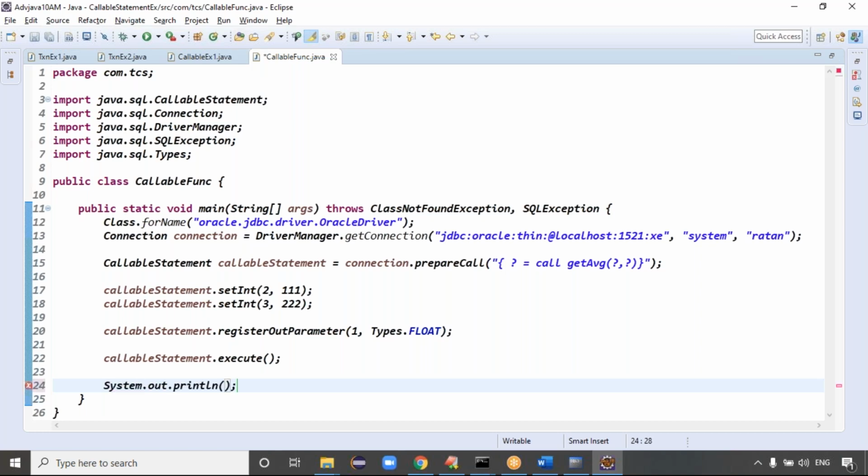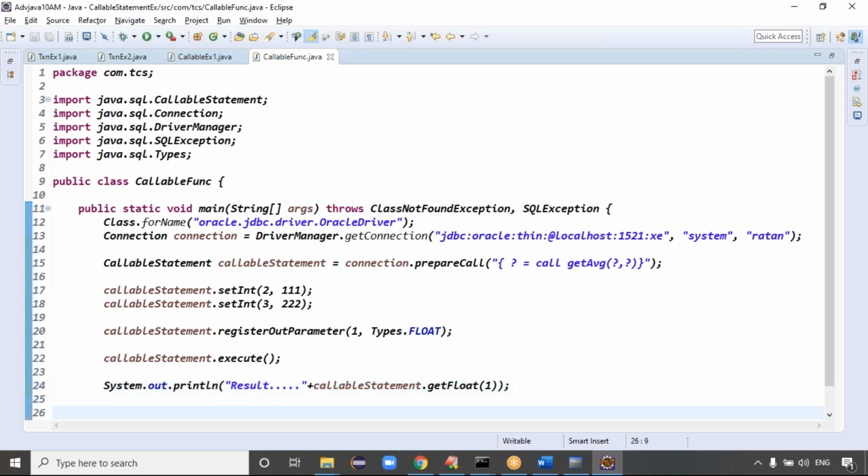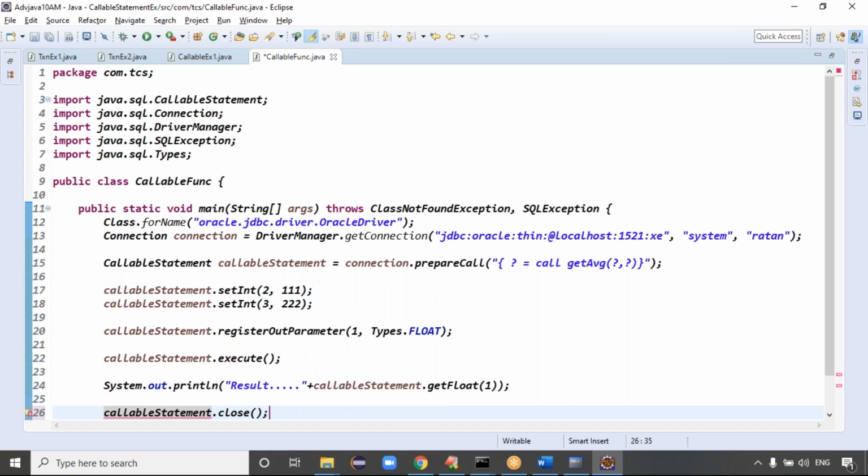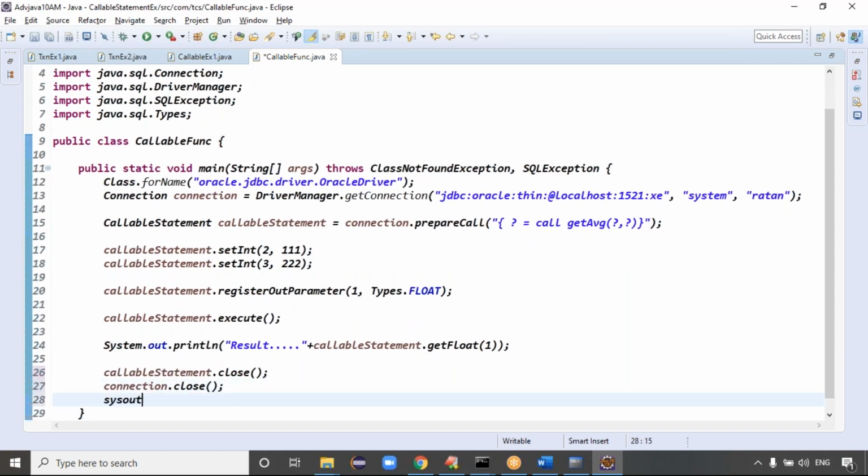This is our control space. I can take the result here: result plus callable statement dot get float, parameter index 1, right? Exactly, guys. Then we have to close the connection, then callable statement dot close. Just write the confirmation message: resources are released successfully. Is that clear now?